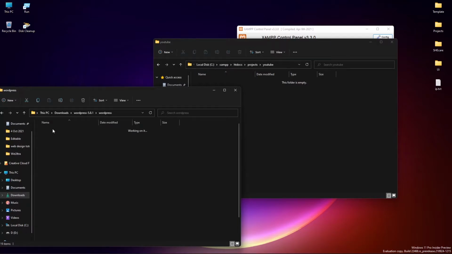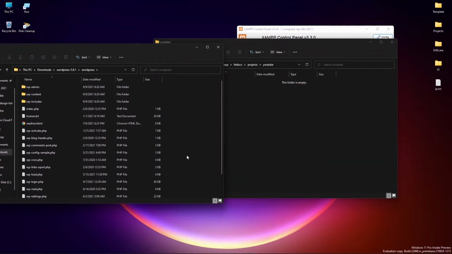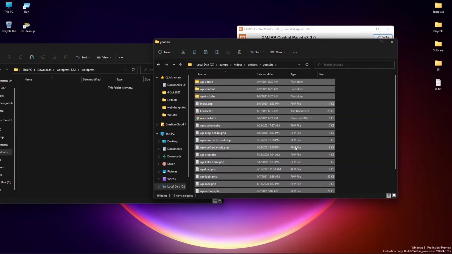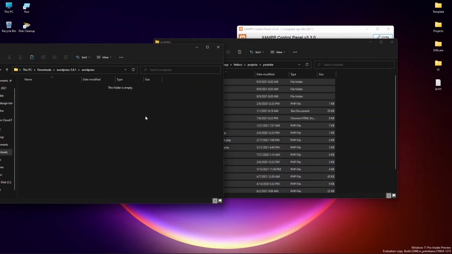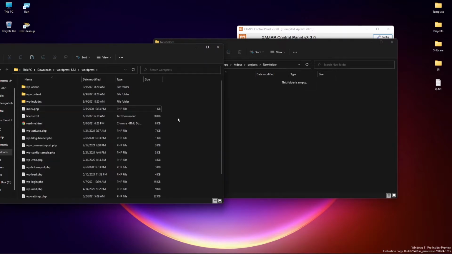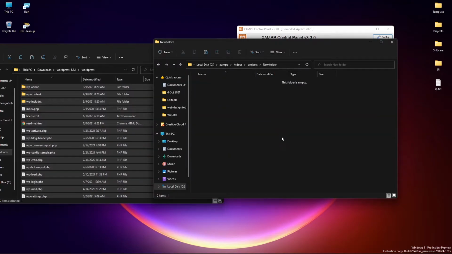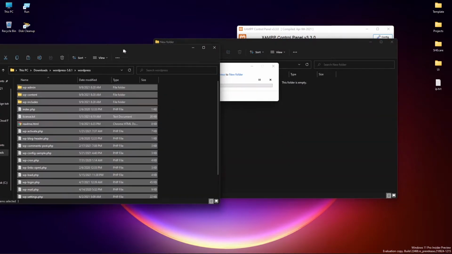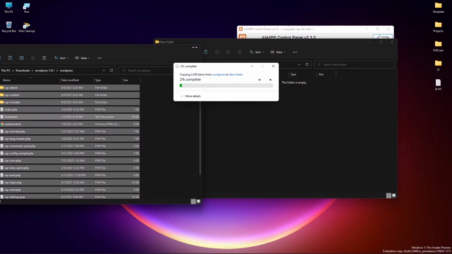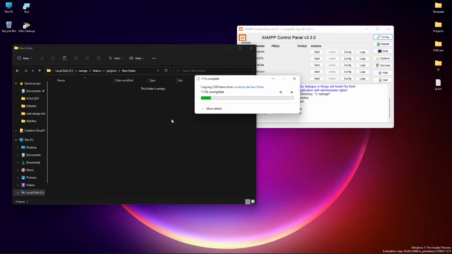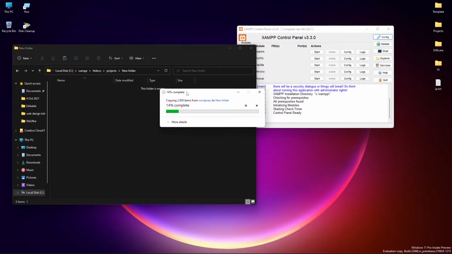You can see WordPress, so copy everything and move it. Wait some time for the copy.